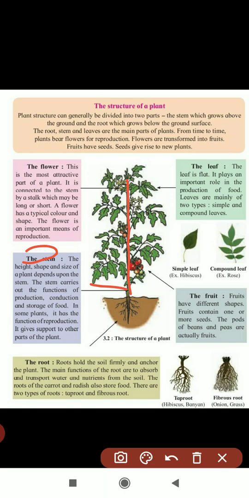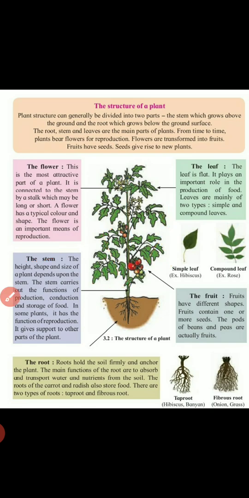So the function of production is there, and conduction and storage of food is there. In some plants it carries the function of reproduction also. If you take the rose example, if you cut the stem of the rose and put it in the soil, then it will give a new plant. So in some plants it carries out reproduction also. Mainly it gives support to all the other parts of the plant.